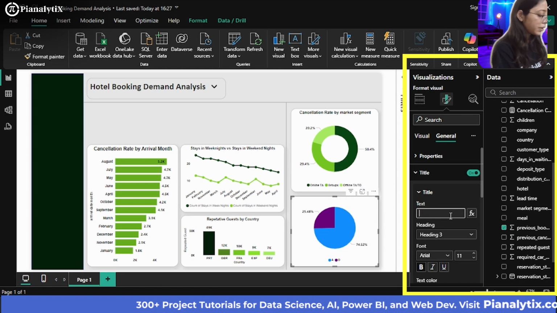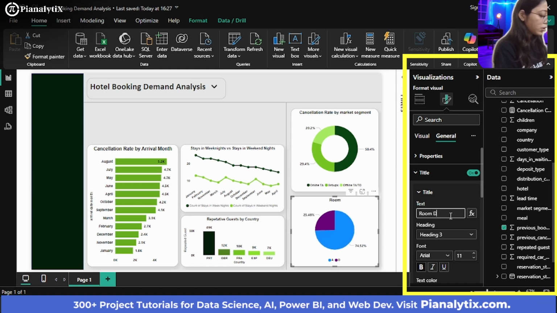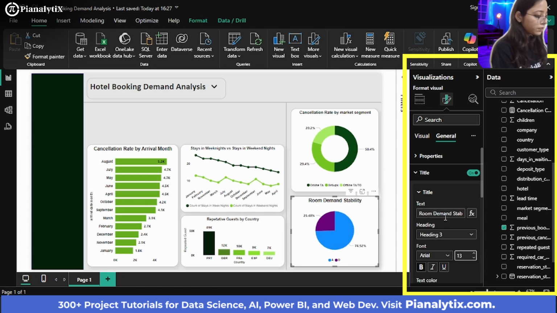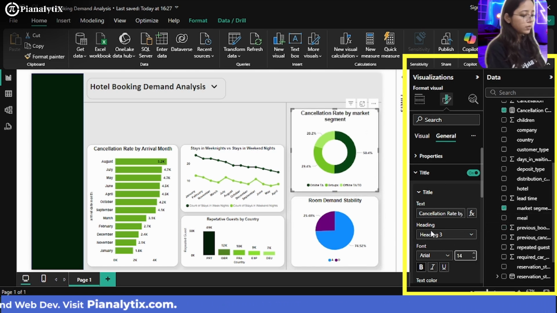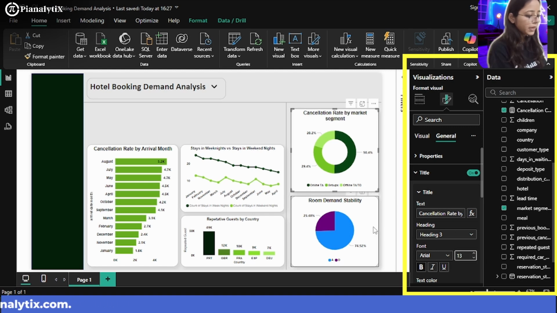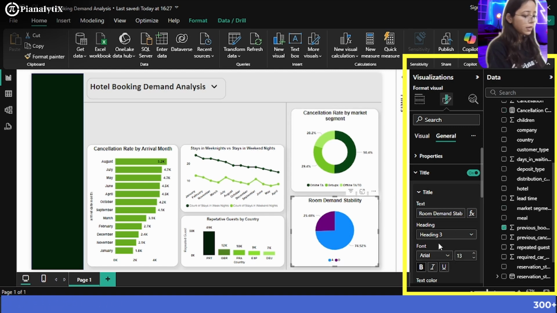We will rename it as room demand stability. And just make sure the size for this visual is also bigger. Make it as 13, and make it as 13 here as well.